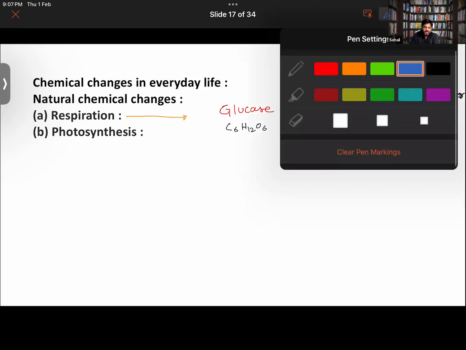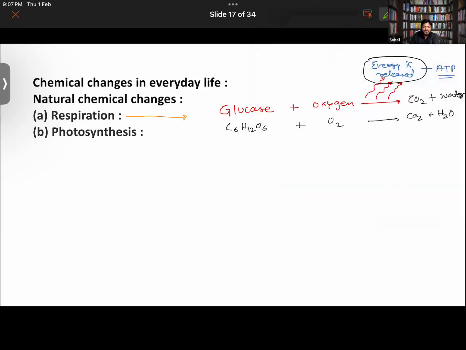And if we were to talk about how much energy is released in this process, the amount of energy that will be released is somewhere around 150 kilojoules. Getting it or not?